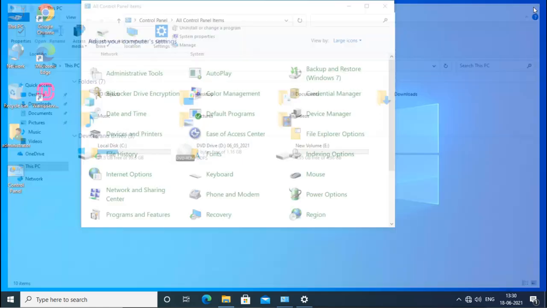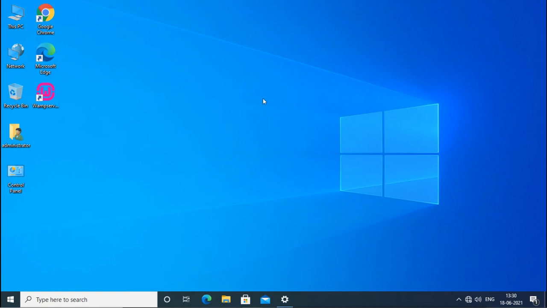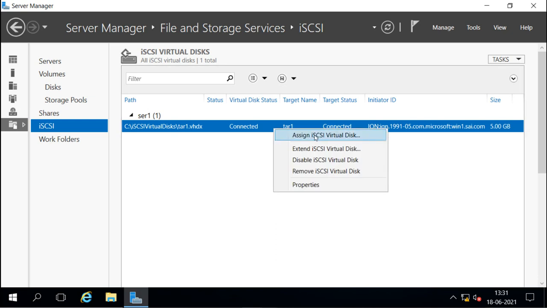The service of the initiator will always start automatically, so whenever our system starts or reboots, it will start the service also. So this is our iSCSI here. When you right click on it, you can assign the iSCSI virtual disk, you can assign different disks, extend the virtual disk, disable and remove. You can see the properties also.